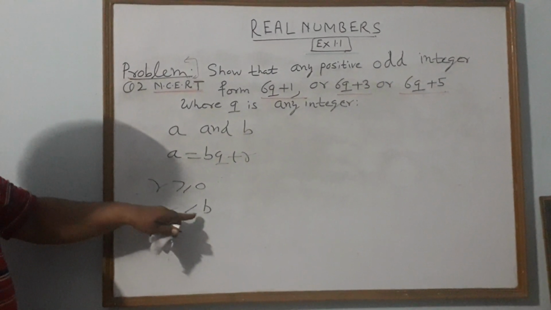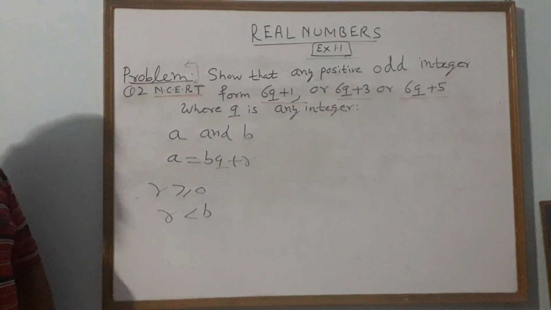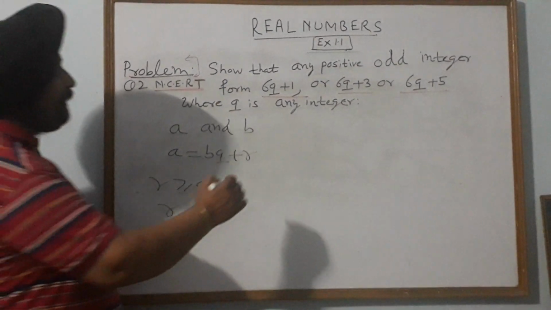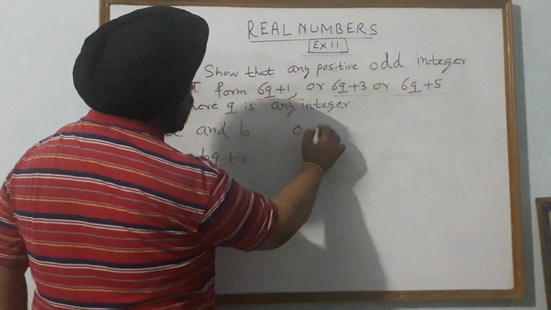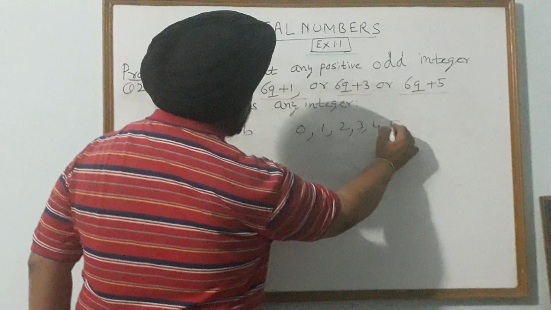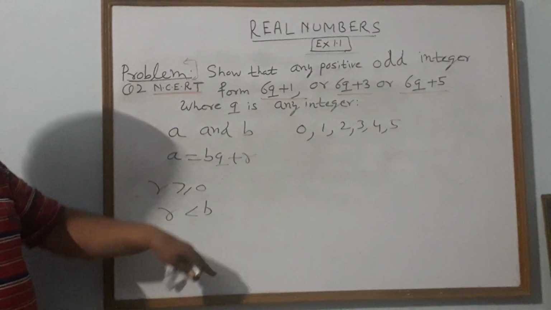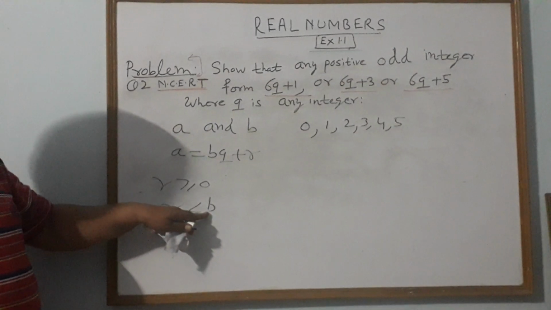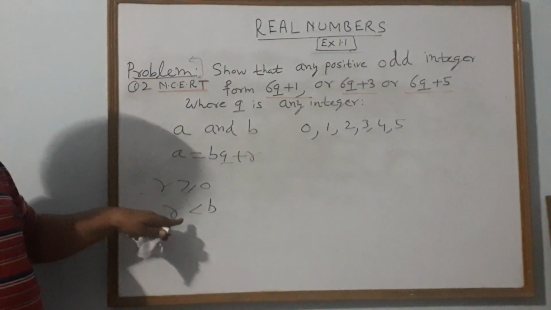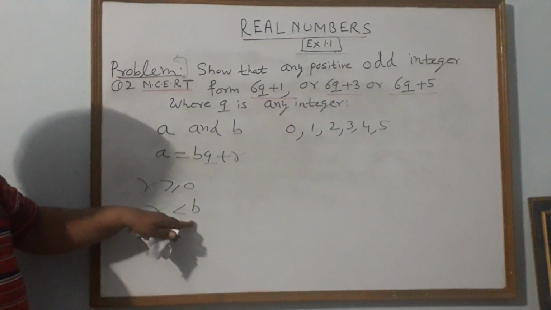But the remainder is always less than b. If we divide any number by 6, the possible remainders are 0, 1, 2, 3, 4, 5. But 6 cannot be a remainder. A divisor cannot be the remainder. The remainder is always less than the divisor.